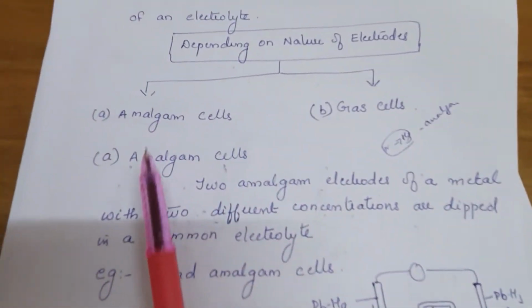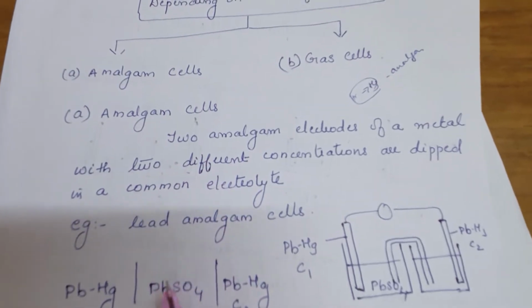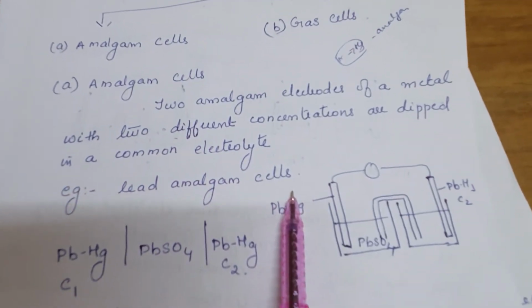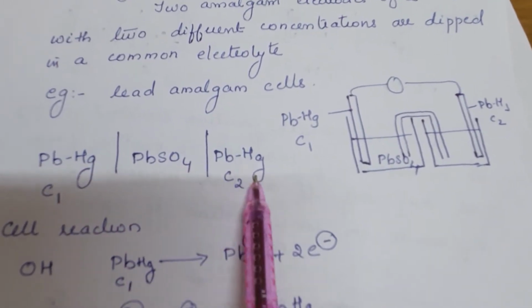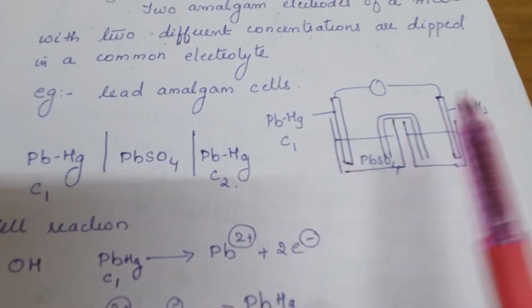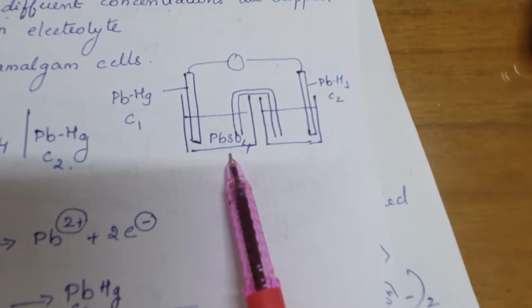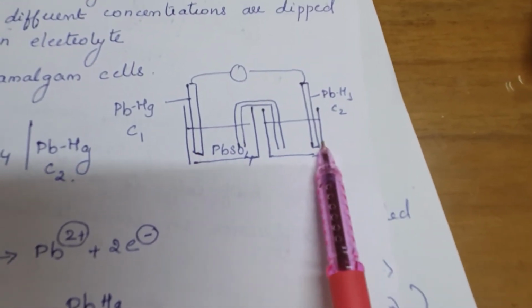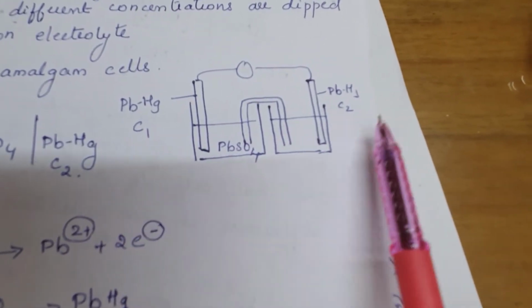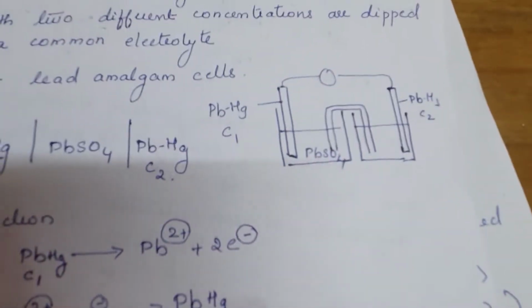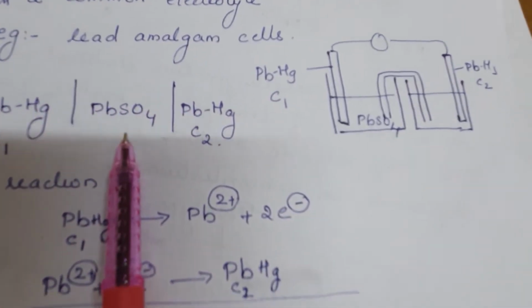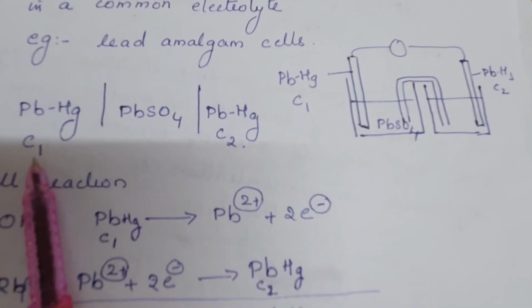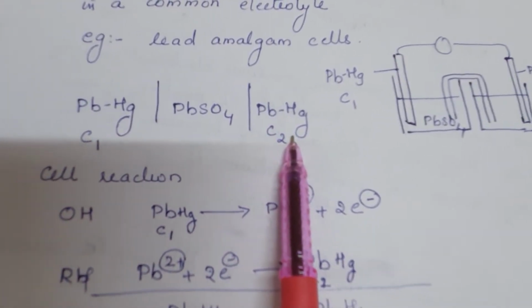So that is the amalgam cell. Lead amalgam cell is an example where we take lead and mercury with different concentrations of lead. The electrolyte will be the same, lead sulfate. Two electrodes are dipped, one with a concentration C1 and one with a concentration C2. So we can represent it like Pb-Hg, PbSO4, Pb-Hg. This is C1 concentration, this is C2 concentration.